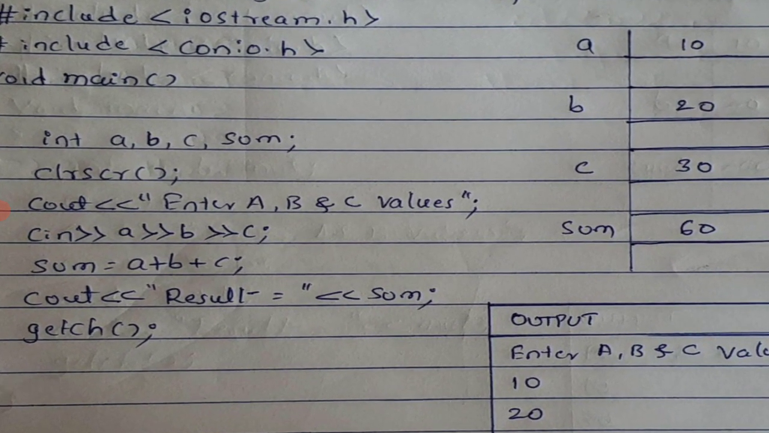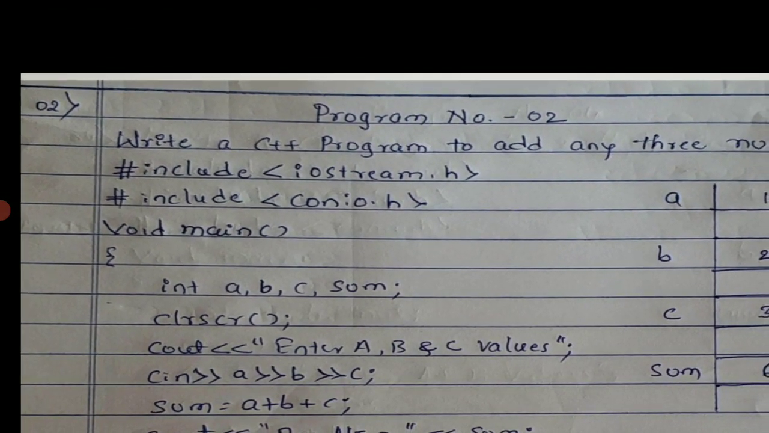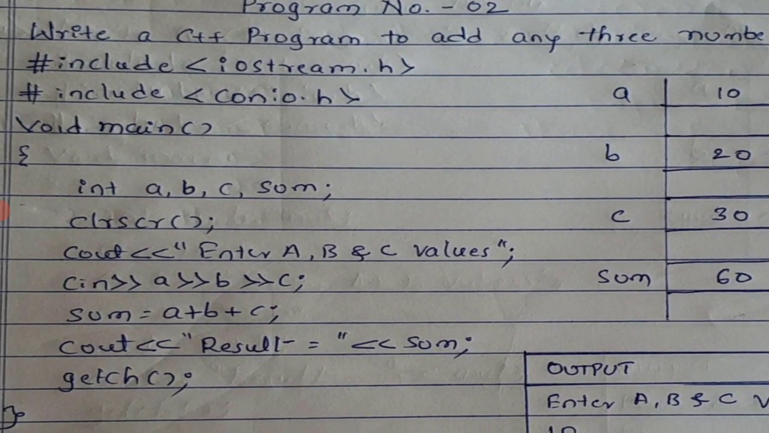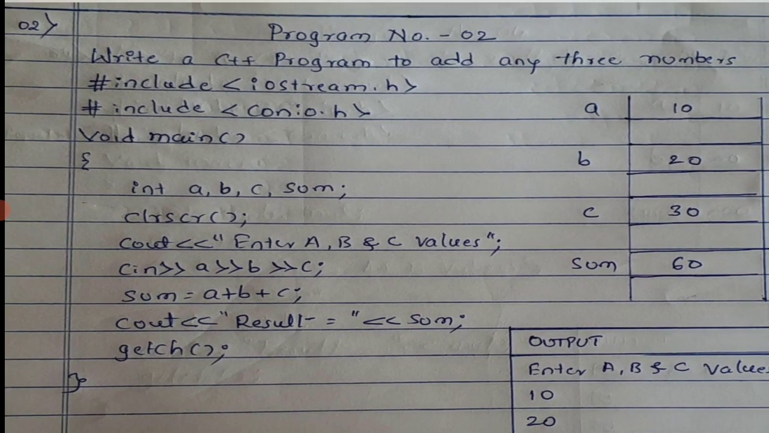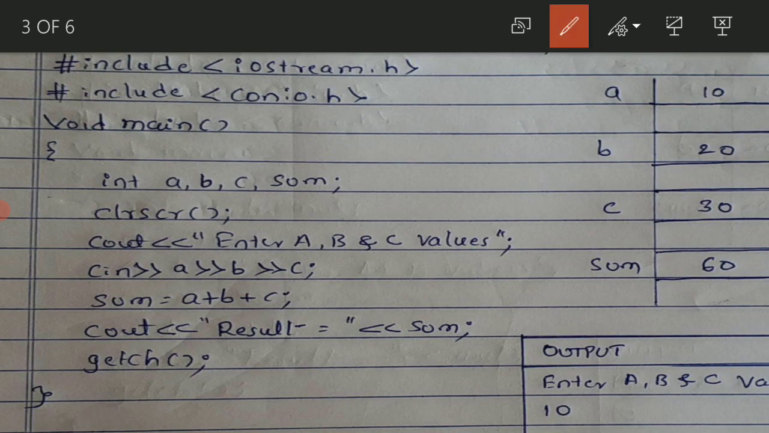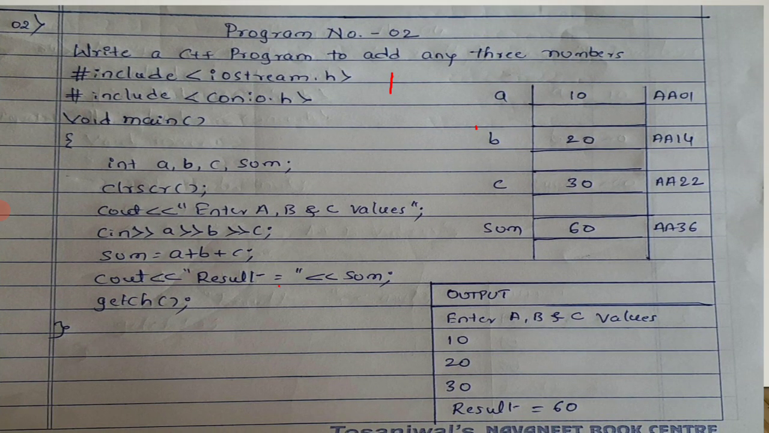In the second program, you can observe here, you have seen the previous program. Try to compare. I am not going to explain much, because I think you already understood this one. Our second program is write a C++ program to add any three numbers. The only difference, previously we have seen addition of two numbers. Now we are going to see addition of three numbers. Okay.